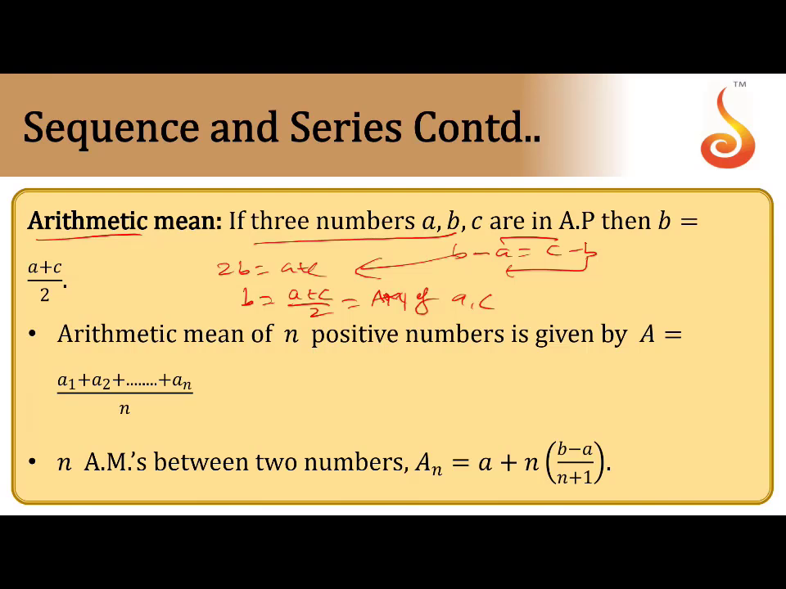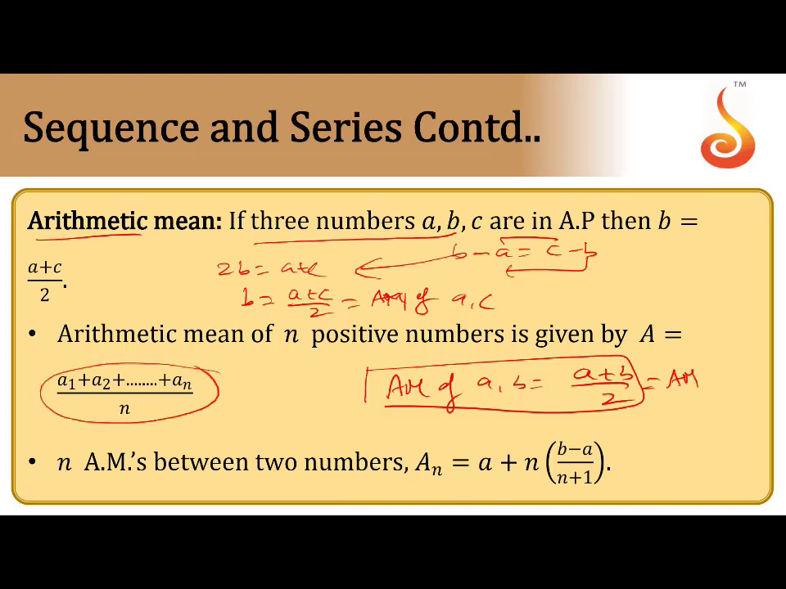So now we can define the AM of two numbers. The AM of two numbers is the average of the two numbers. So the AM of A comma B is A plus B by 2. You can extend this property to any number of numbers, and it is denoted by AM. So the AM of n numbers is A1 plus A2 plus and so on up to An, by n. That is, the sum of numbers by the number of numbers.